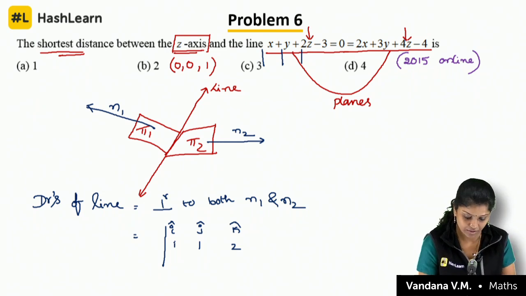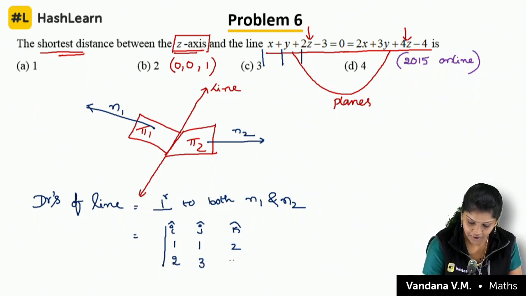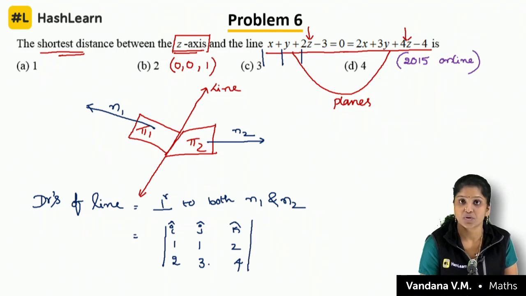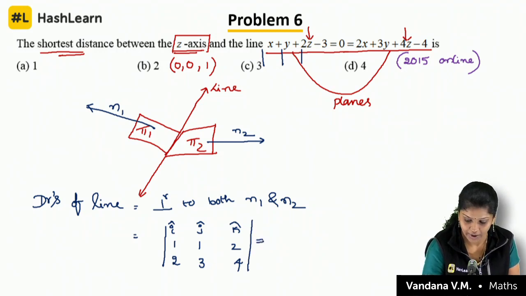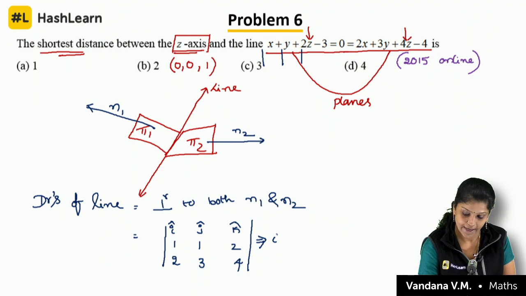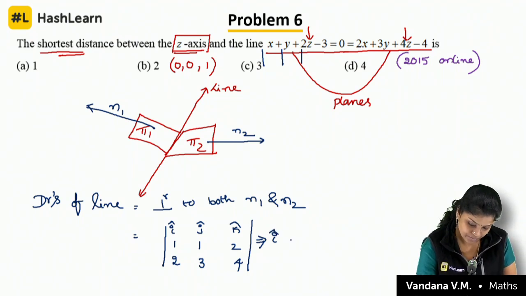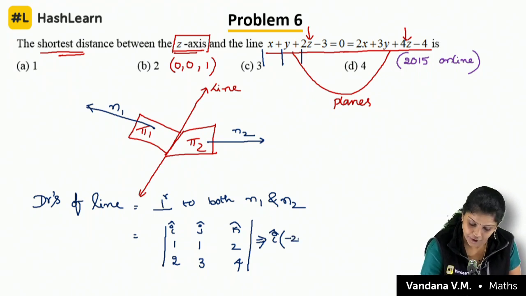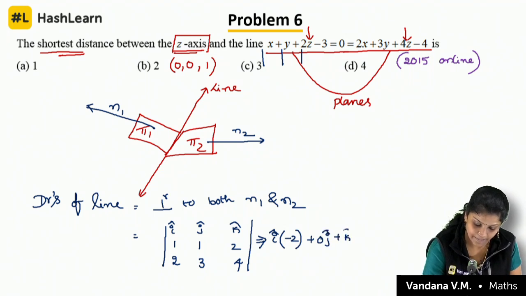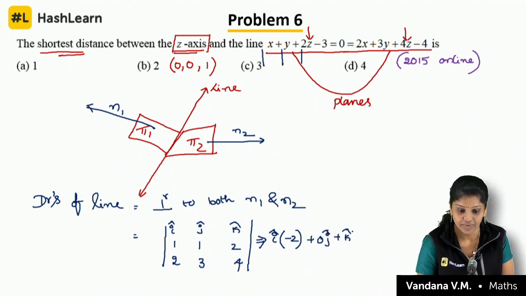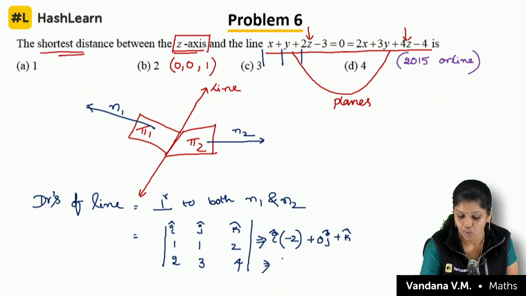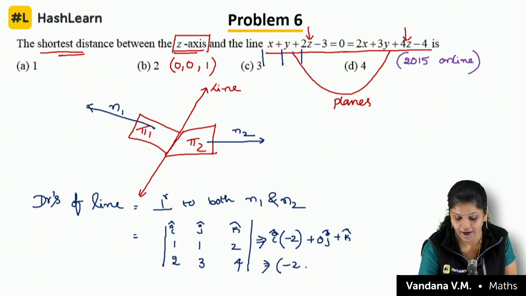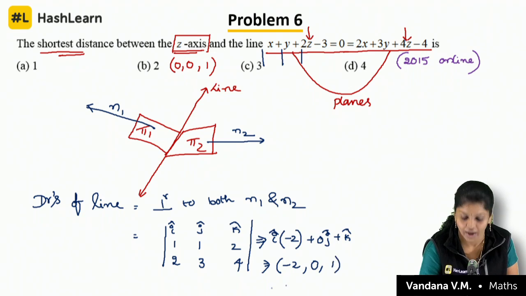Now, second plane, you just find out 2, 3, 4. If you solve this, what equation will you get? If you solve I cap into that row, that column will get cancelled. You will get -2i plus 0j plus k cap. So what are the DRs of the line? Very, very important here, this is what I am continuously telling: -2, 0, 1.